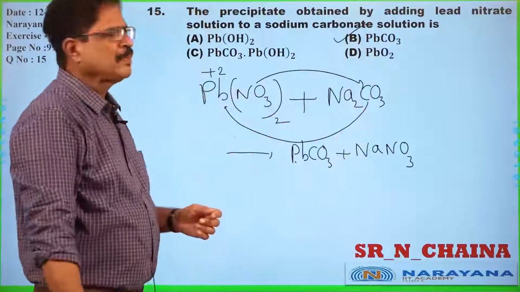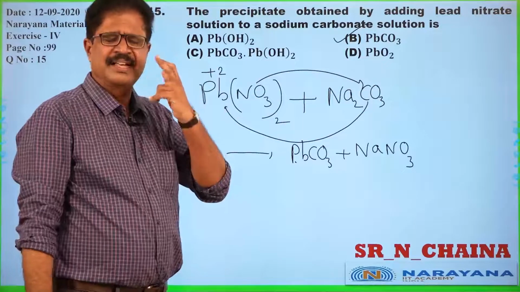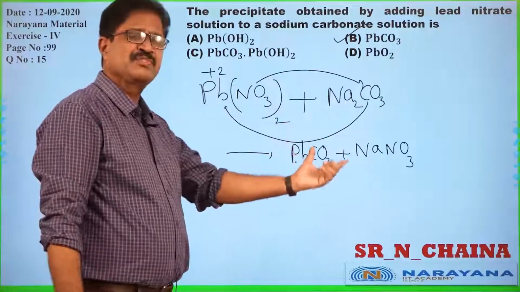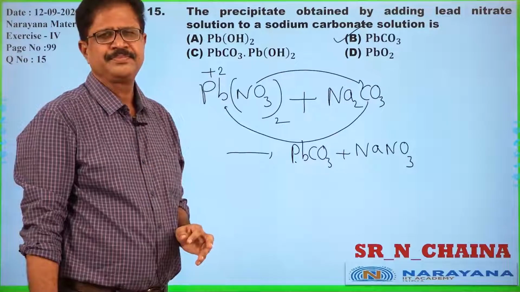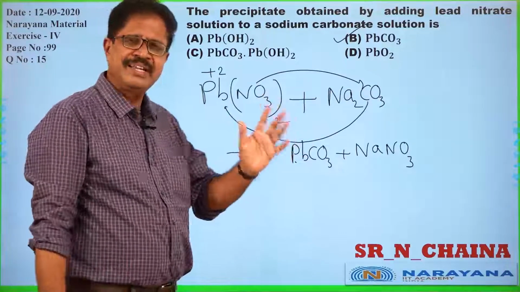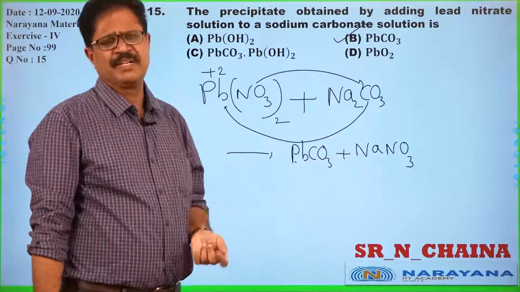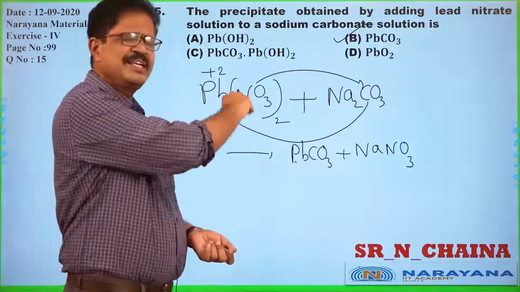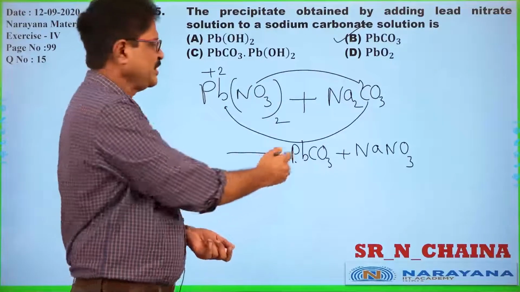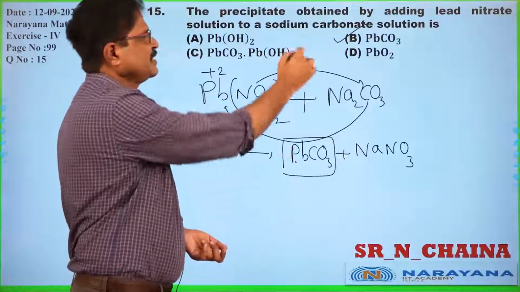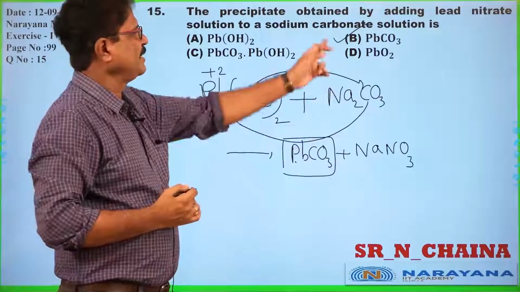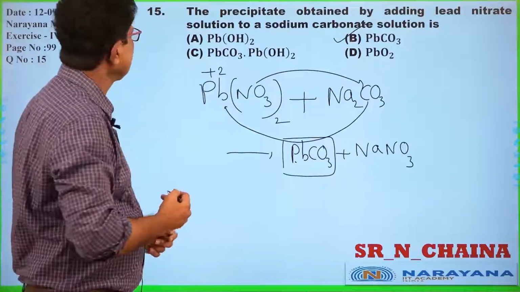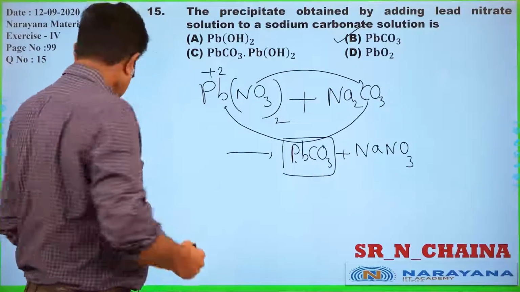The products formed in this reaction are an experimental fact, so we must have adequacy in that experimental fact. Here an exchange reaction exclusively takes place to give lead carbonate as one of the important and stable products. Fine, the answer is B. Now we can go with another question.